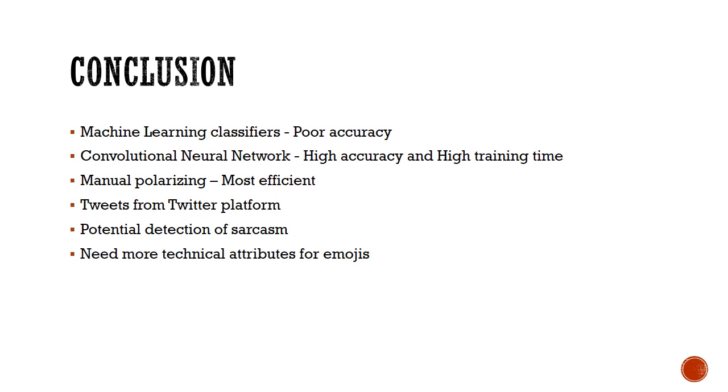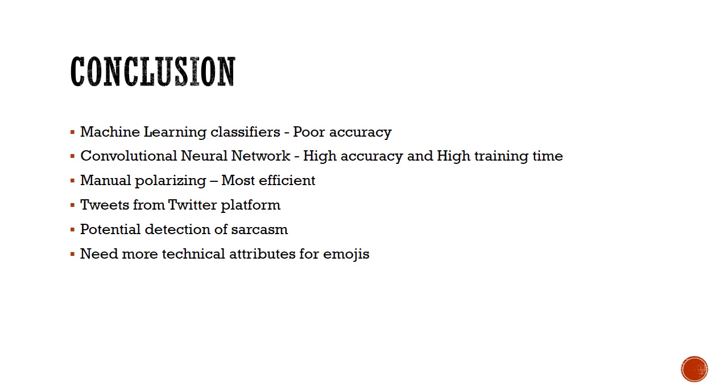A normalized polarity was acquired for each tweet, and the analysis of 7,000 such tweets led us to find sarcasm in some of the tweets.